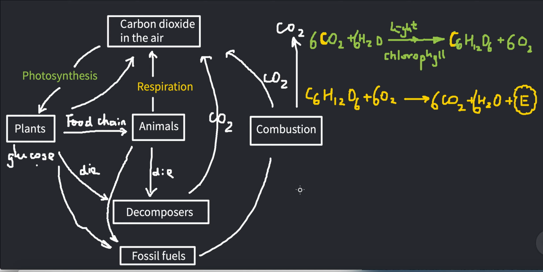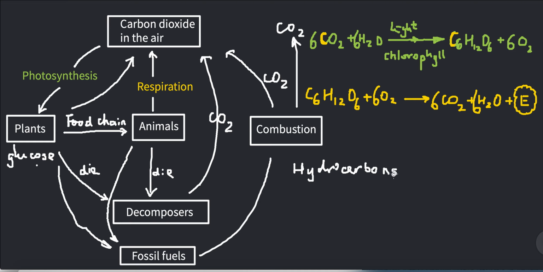For instance, in fossil fuels there are many different molecules, and most of them are hydrocarbons. Hydrocarbons are compounds you find in fossil fuels.